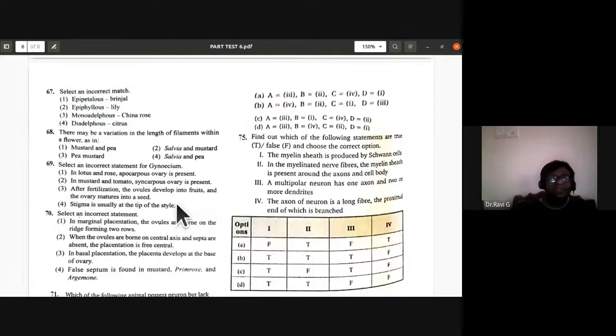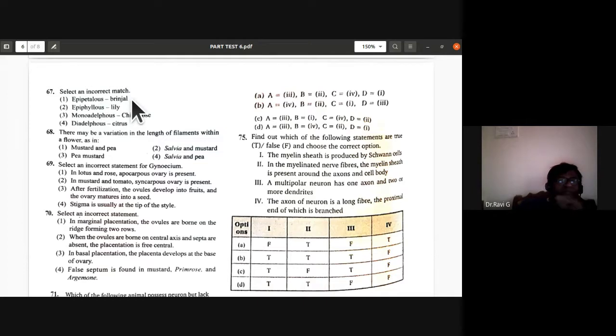67th, select an incorrect match. So epipetalous, the stamens are attached to the petals. Epipetalous brinjal they have given. Epiphyllous lily. Monoadelphous, China rose, single bundle, that is correct. Diadelphous citrus. See, the first three options are correct.